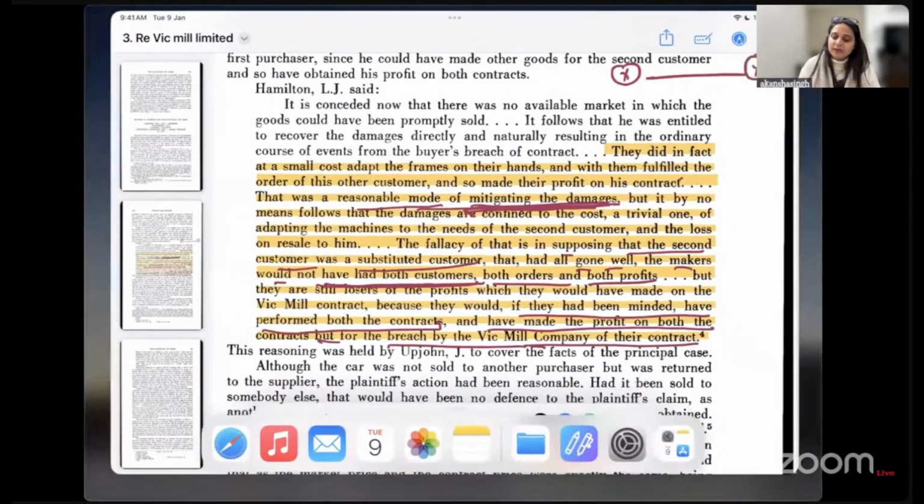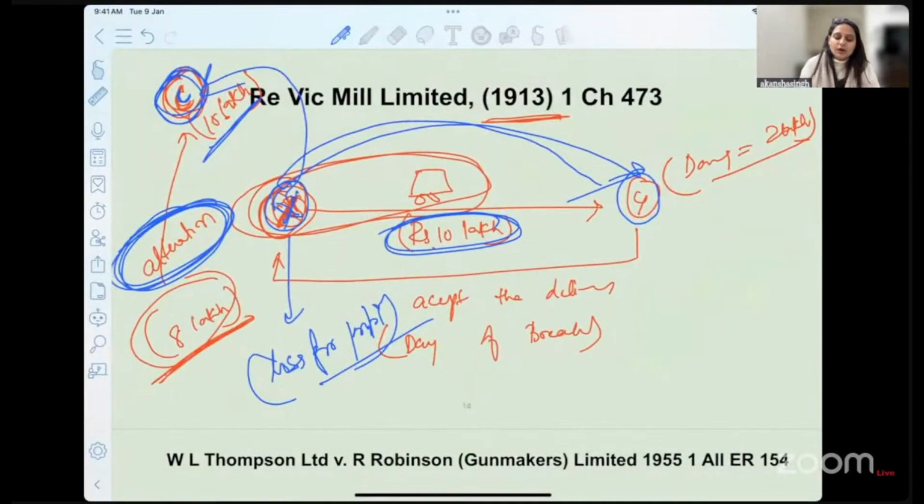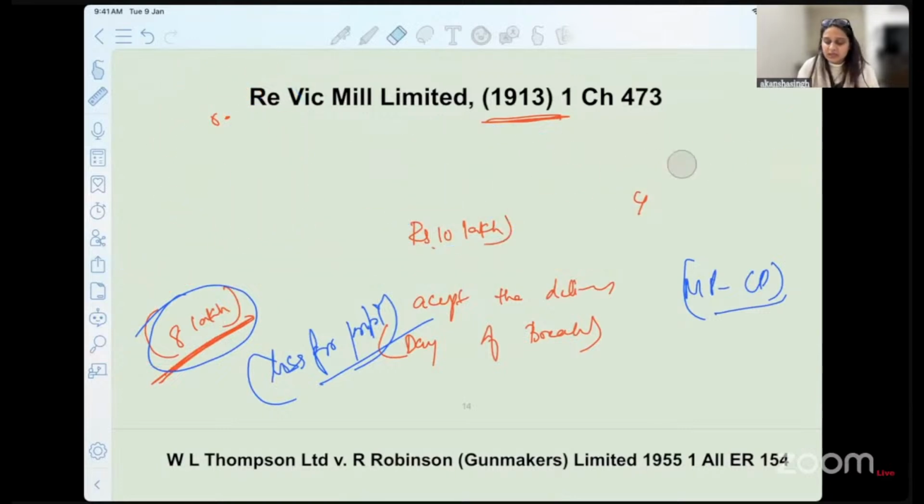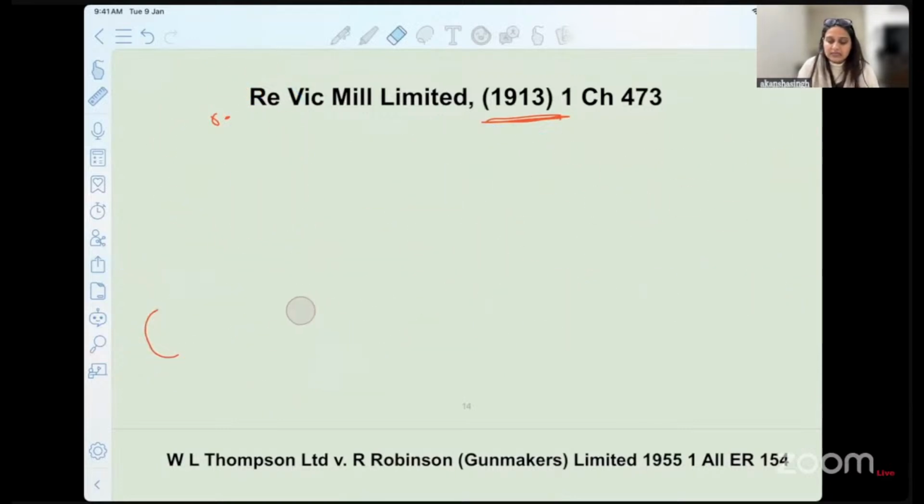So whenever you get a situation like this, do not think that only the change of the price or amount of money is what you have to remember. The primary rule is market price minus the contractual price, but there are intricacies like this also which you can expect in your exam being asked, and that is how you are supposed to answer. Okay, I hope this is clear.